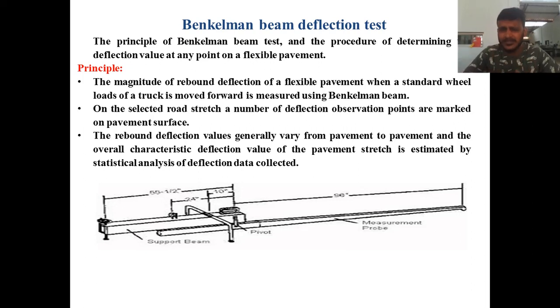Without wasting time, we shall go through what exactly this test is and how it is conducted: the principle of the Benkelman beam test and the procedure of determining the deflection value at any point on the flexible pavement. The principle is that the magnitude of the rebound deflection of a flexible pavement, when a standard wheel load of a truck is moved forward, is measured using the Benkelman beam. On the selected stretch, a number of deflection observation points are marked.